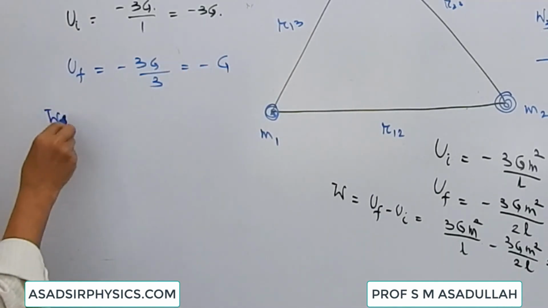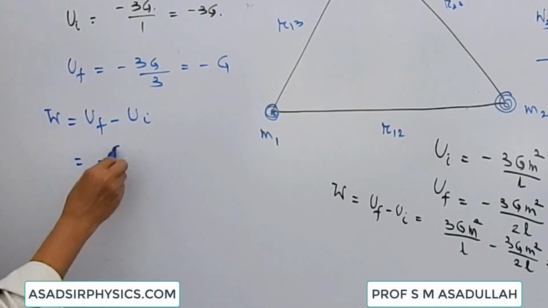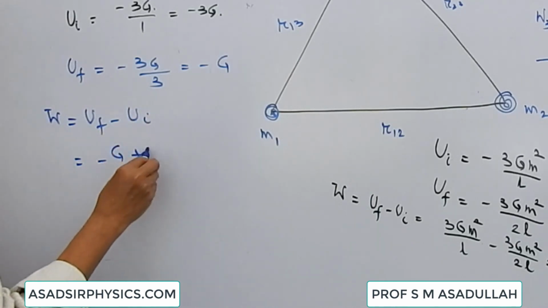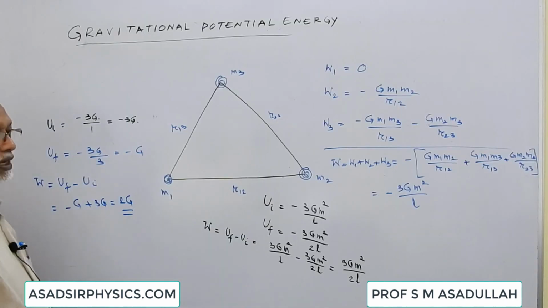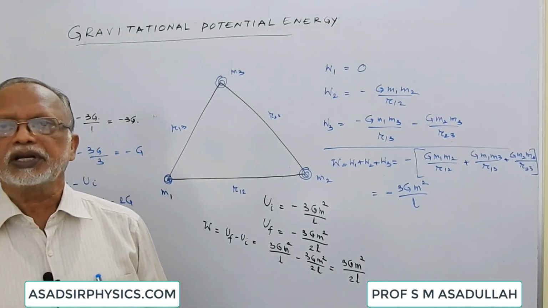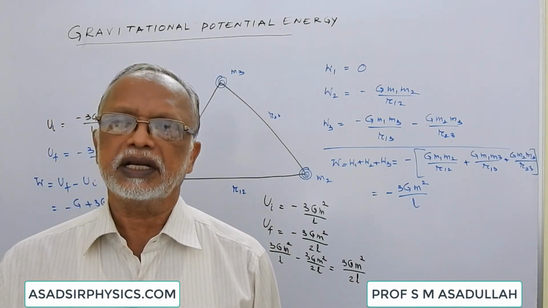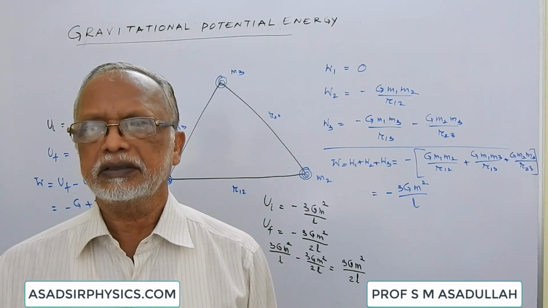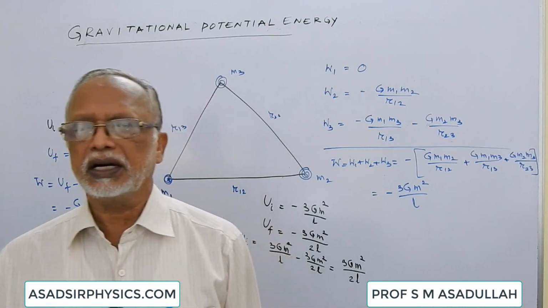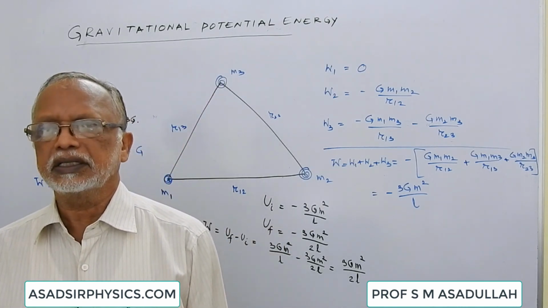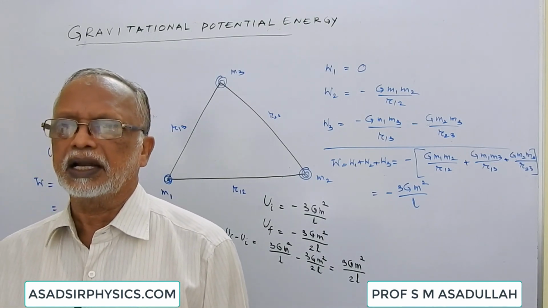The work done is equal to Uf minus Ui, and that is minus G minus of minus 3G, that's equal to 2G. Like this we can find the potential energy of a system of three bodies kept at the three corners of an equilateral triangle, and the change in the potential energy or the work done in rearranging the sides of the triangle. After this, we'll take up an arrangement of four bodies.